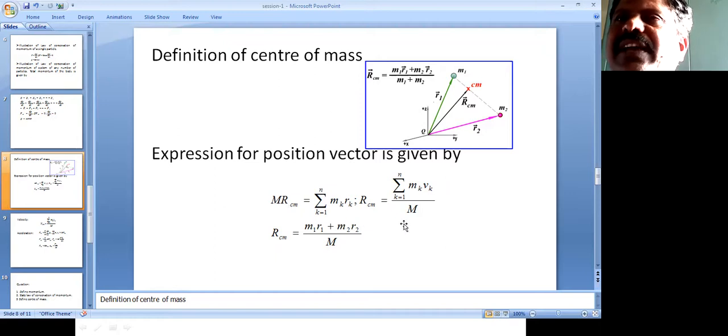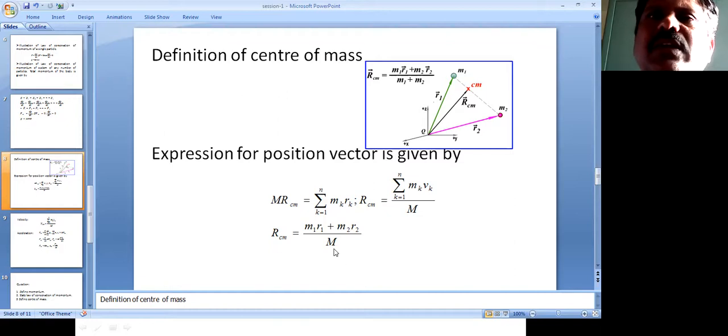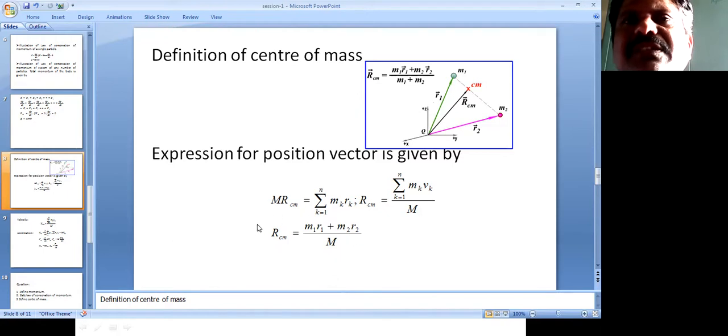So when you cross multiply, RCM equals the summation from k equals 1 to N of Mk Rk divided by capital M. This is the positional vector of the center of mass of a system consisting of N particles. If you have only two particles, then RCM equals (M1 R1 plus M2 R2) divided by capital M. This is the expression for the positional vector of the